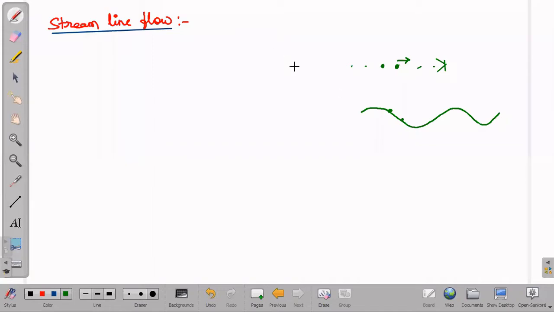In simple terms, if we switch on a tap at slow speed and the water comes out slowly, then all the particles will have the same velocity, meaning the particle and its preceding particle have the same velocity. Such steady flow we call a streamline flow. And we can also show it with one more diagram.